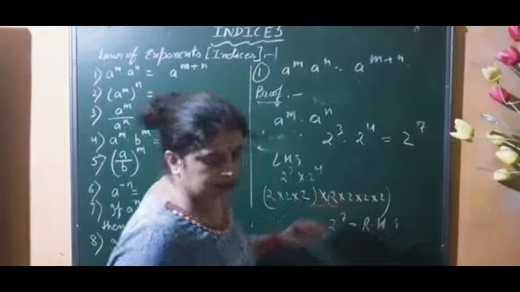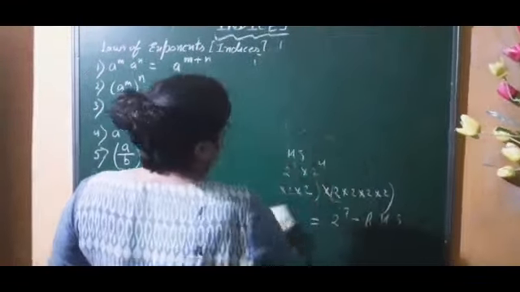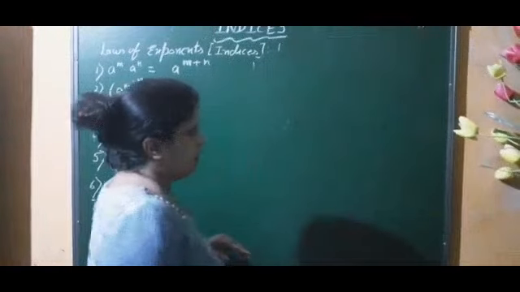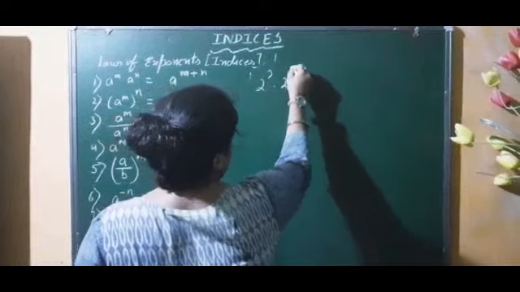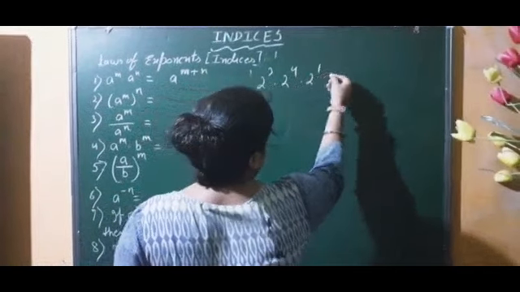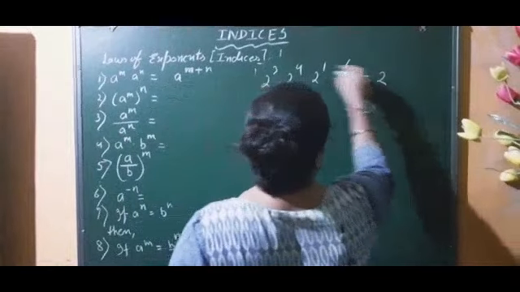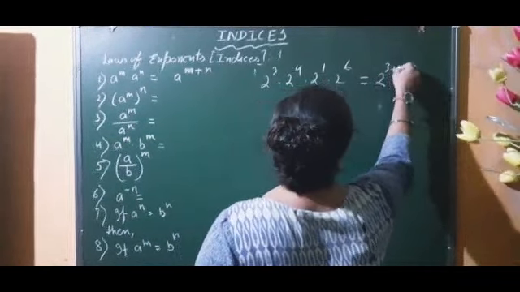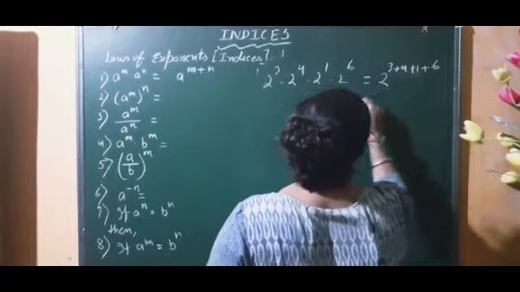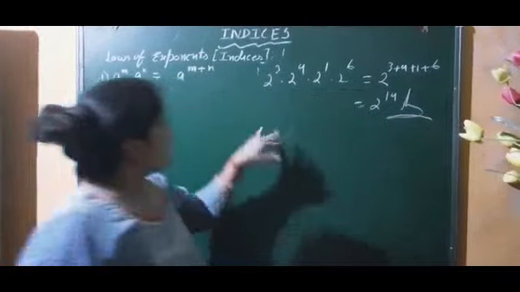Okay. For example, if you see a number written in this form, like 2 to the power 3, 2 to the power 4, 2 to the power 1, 2 to the power 6, you can write 2 to the power 3 plus 4 plus 1 plus 6. That is what? This will be 2 to the power 14. Okay. So this is the formula.